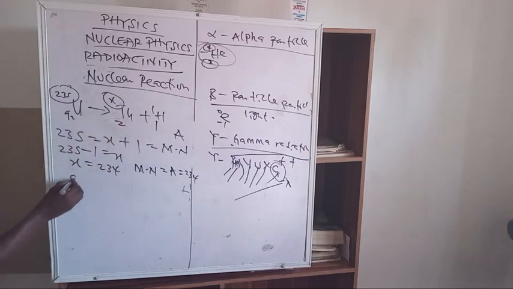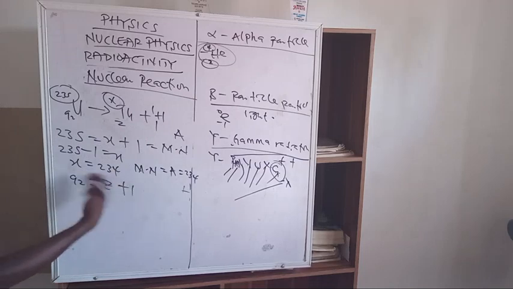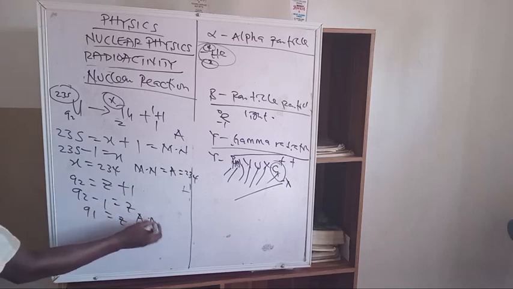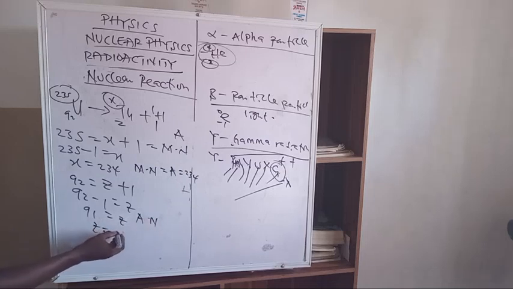But if you want to determine the Z, the atomic number, you come back to the denominator, which is 92 equal to Z plus 1. Then we have 92 minus 1 equal to Z, which gives us 91 equal to Z, the atomic number. So we have Z equal to 91.